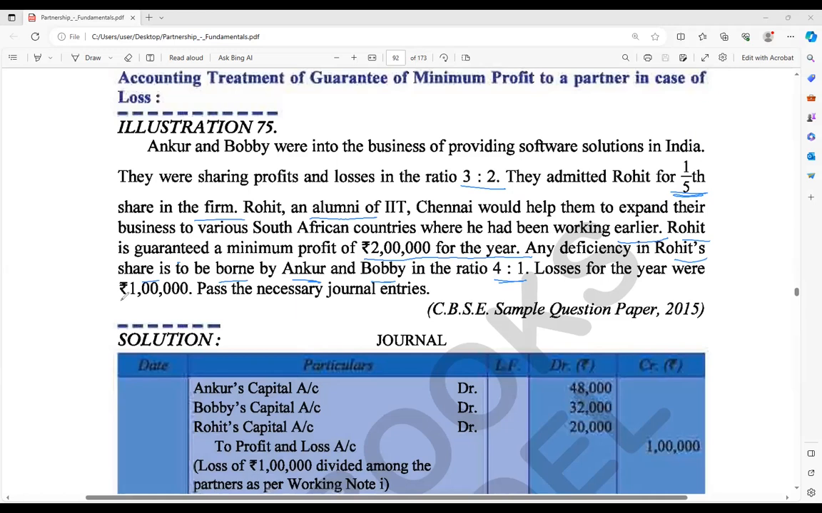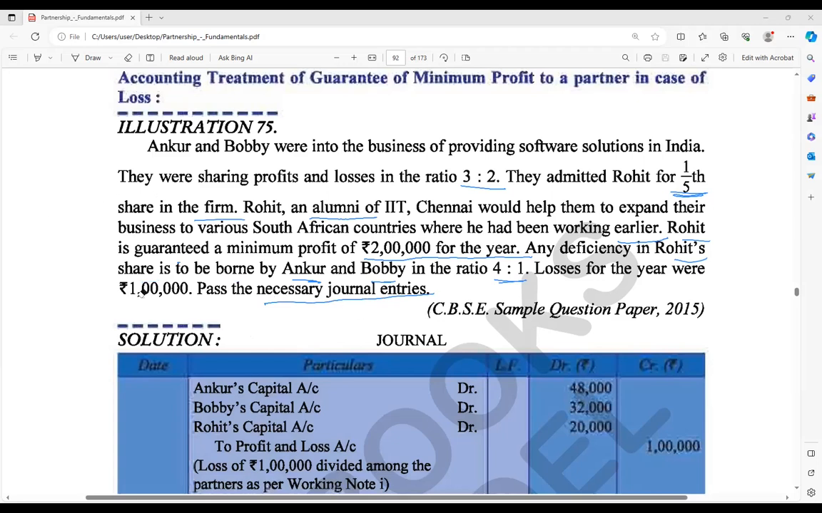Losses for the year were 1 lakh. Have you seen that the loss was how much? It is not a profit, it is a loss. In the condition that the partnership gives interest on capital, salary and all that, how to deal with it in case of loss, we have already seen before, right? But this is a guarantee. At that time, how to deal with the guarantee, let's see. So pass the necessary journal entries. They're asking for the journal entries.